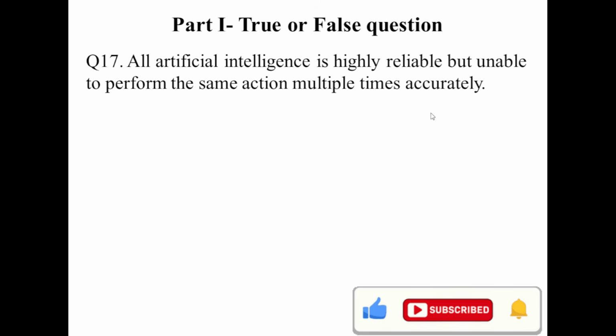Question number 70. Artificial intelligence is highly reliable, but unable to perform the same action multiple times accurately. This is false. One of the advantages or features of AI is that it is highly accurate with few errors. So it's false.